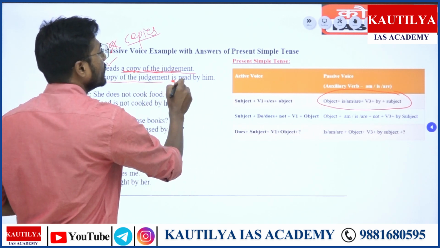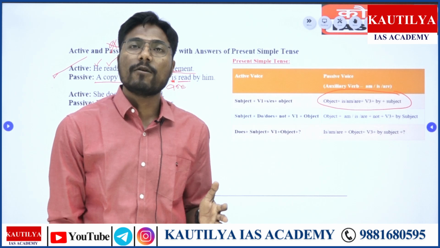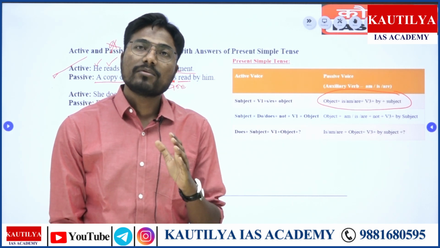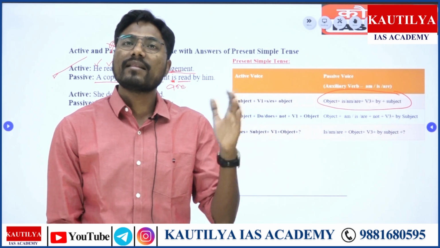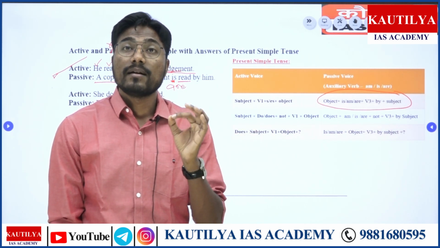Here the third form, though the spelling of read remains the same in the first, second and third form, but when it comes to the pronunciation of the second and third form, pronounce it this way: read, read, read.